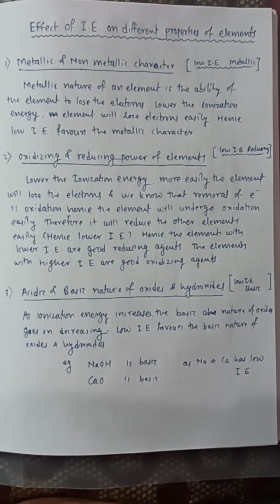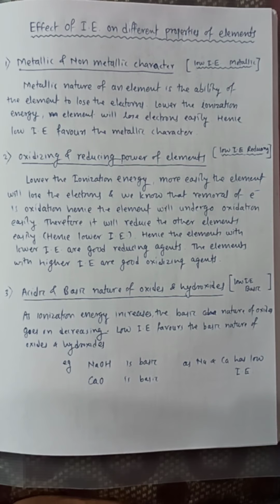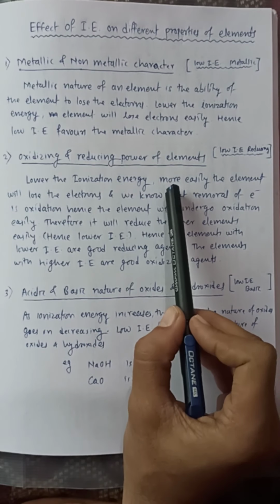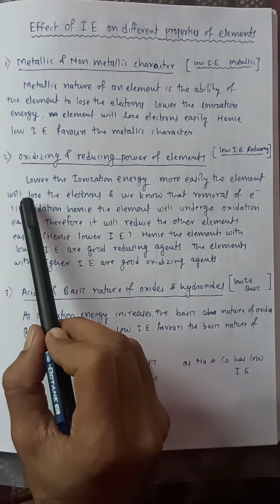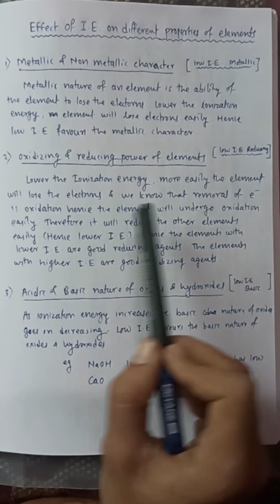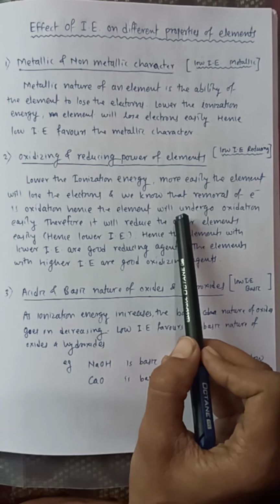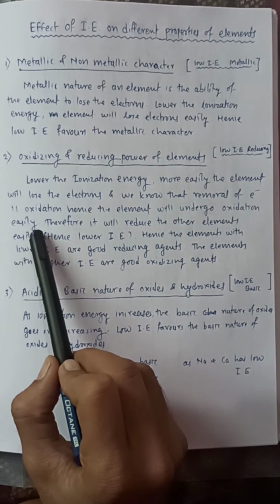Because it will get oxidized, it will lose electron, and that electron will be used for the reduction of some other elements. So lower the ionization energy, more easily the element will lose the electrons, and we know that removal of electron is oxidation. Hence the element will undergo oxidation easily.